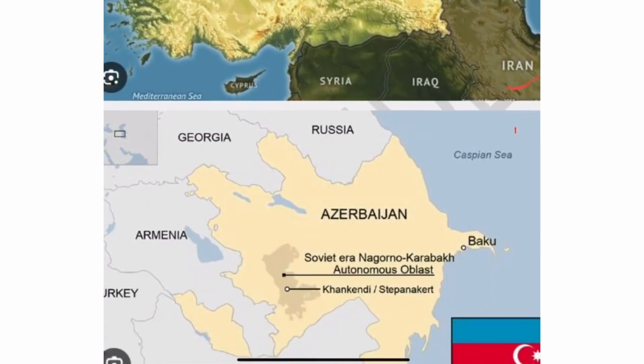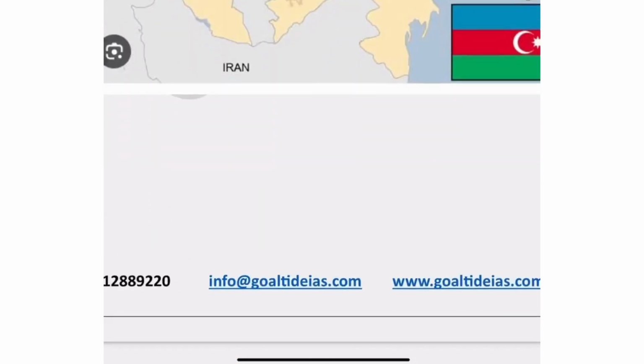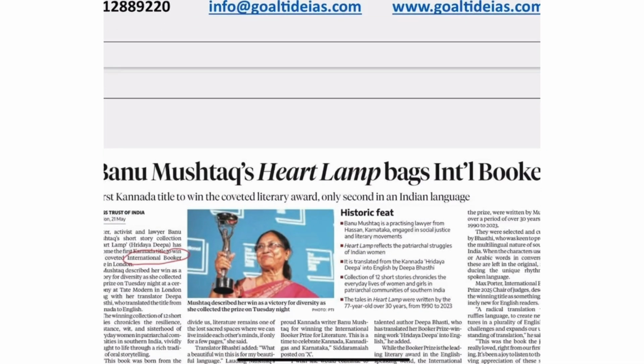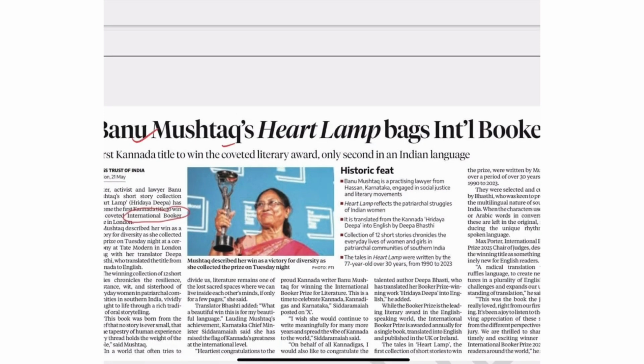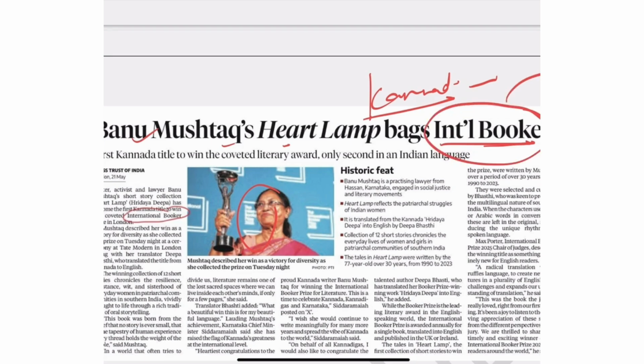Look here, for every question which I asked, it is mentioned with images and the explanation. The second article was regarding Banu Mushtaq's Heart Lamp winning the International Booker Prize. These questions are very, very important. The award was for Kannada literature, and there are some criteria for the International Booker Prize: who is selected, and in which language it will be selected.